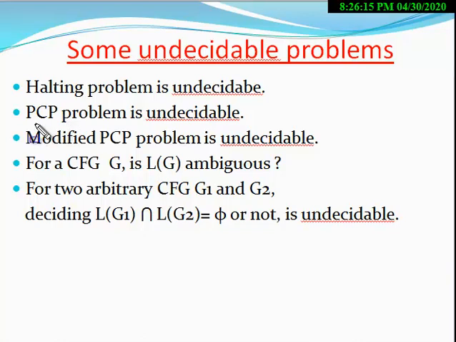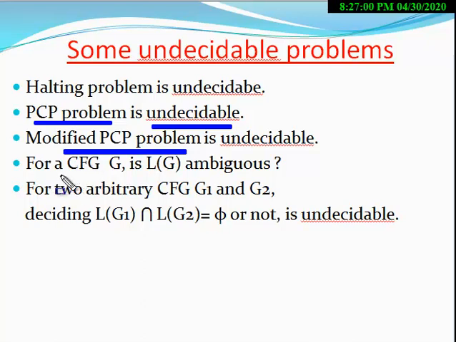The second problem is the PCP problem. The PCP problem is also undecidable. That is, there exists no algorithm which can compute the PCP problem within a finite amount of time. If there exists no algorithm which can find the solution of the PCP problem within a finite amount of time, then that problem is said to be undecidable. So here the PCP problem is an undecidable problem. The modified PCP problem is also undecidable.